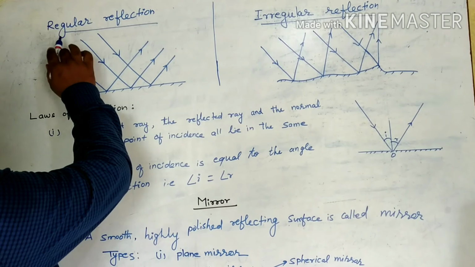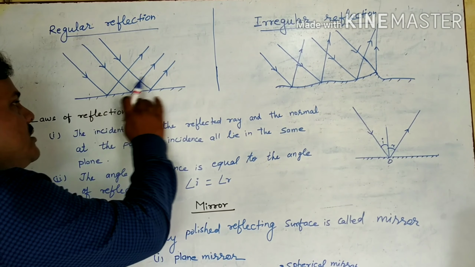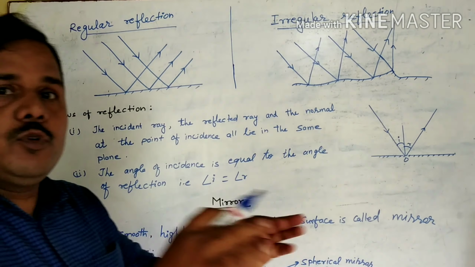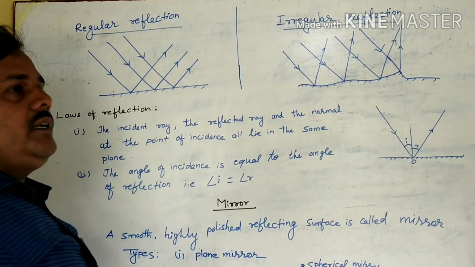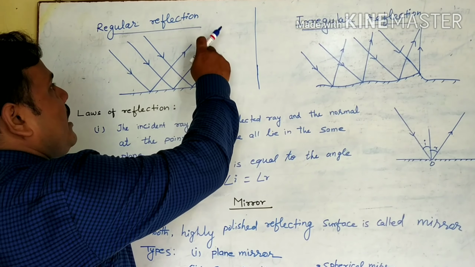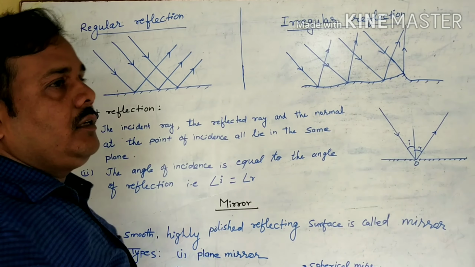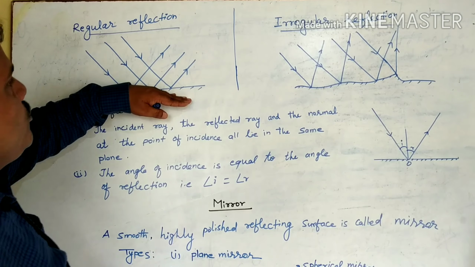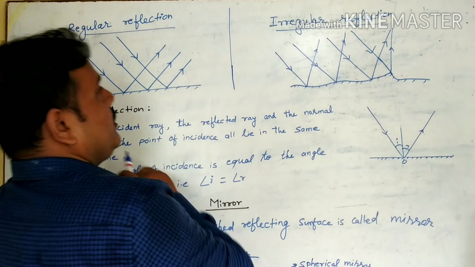Okay children, now we will discuss regular reflection. When a beam of light strikes a plane surface, meaning a smooth surface, and it reflects in the same direction, parallel to one another, then that is known as regular reflection. It means that after striking a smooth surface the light moves in one direction.